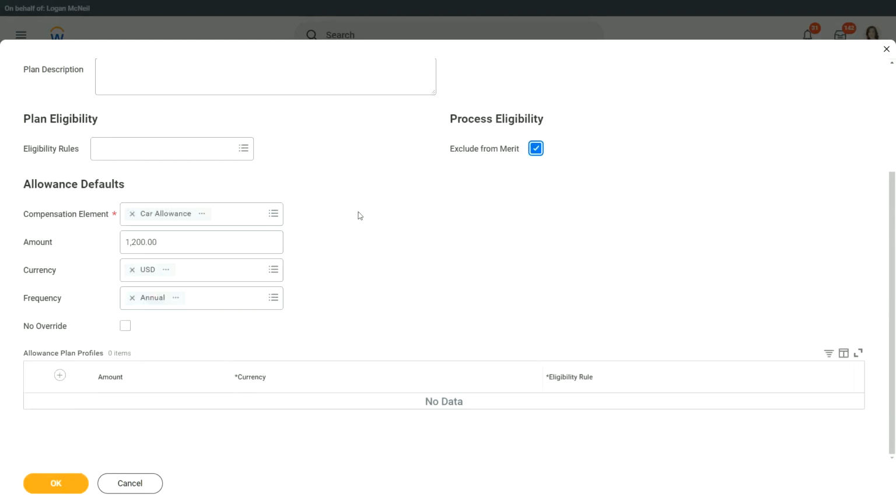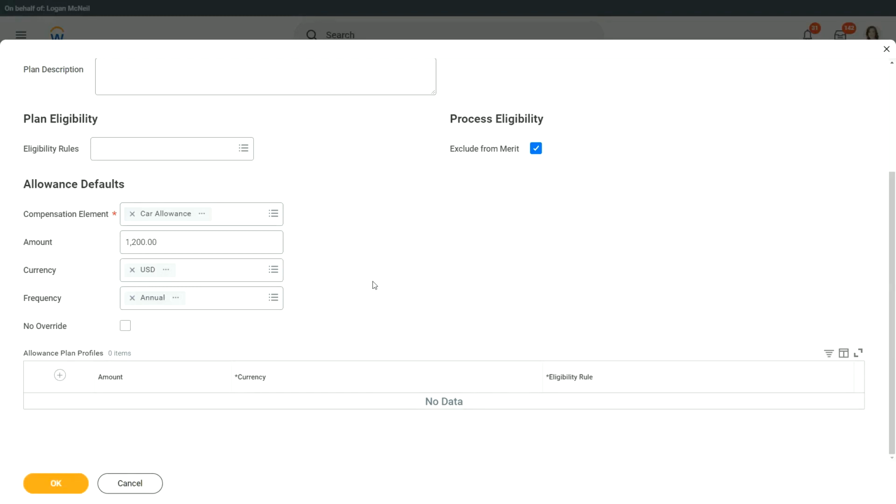Now, just like you have your compensation grade and grade profiles, you can also have your allowance plan profiles. What do these profiles allow us to do? What did the compensation grade profile allow us to do? Localization, yeah. That was the word I was looking for. It helps for localization.